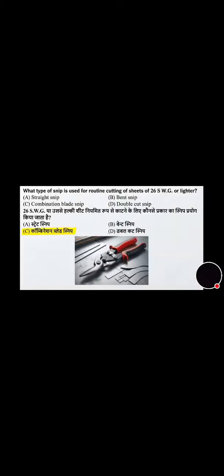Now move towards the next question. What type of a snip is used for routine cutting of sheets of 26 SWG or lighter? And its correct answer is option C, that is combination blade snip.